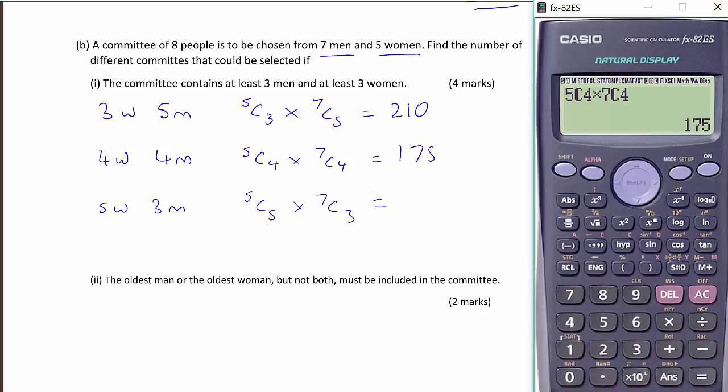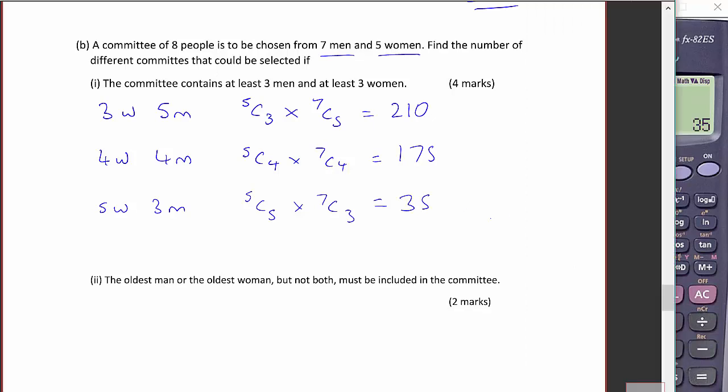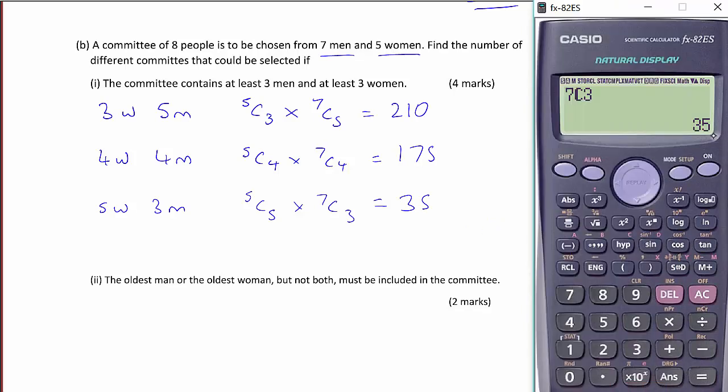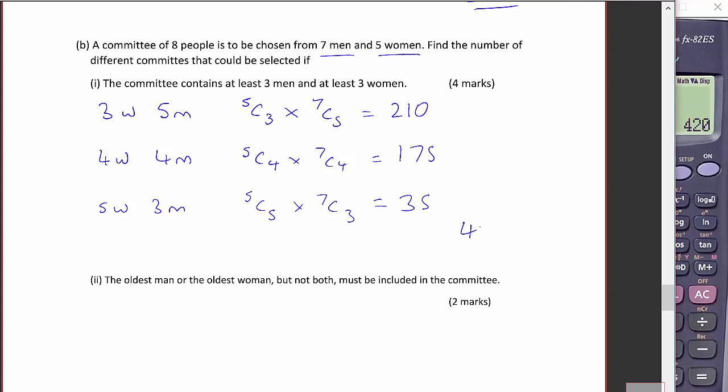And remember, 5C5 is 1, so we're just after 7C3 here. That's 35. And we just need to add those up. So 35, add 175, add 210, gives me 420.